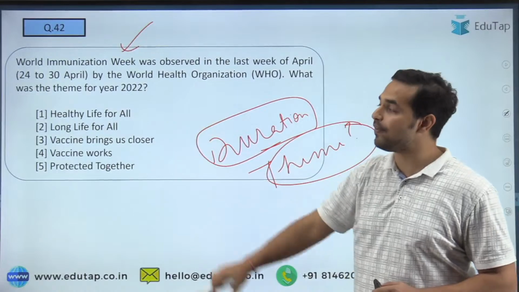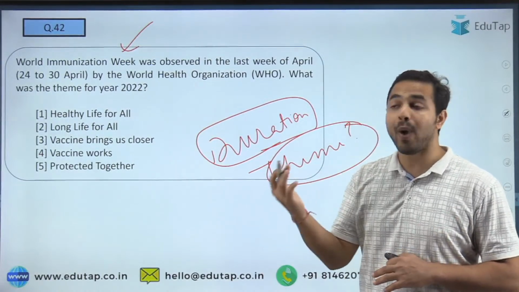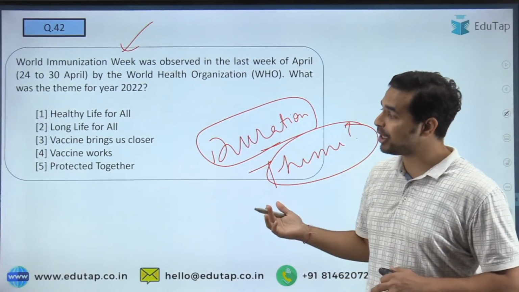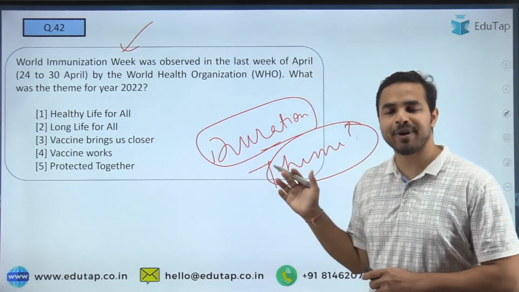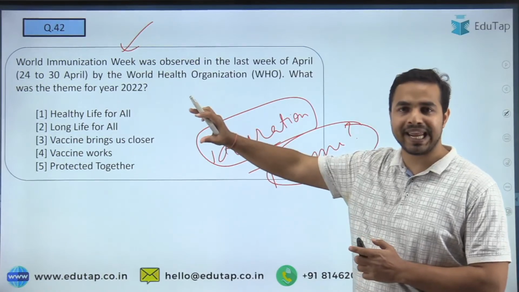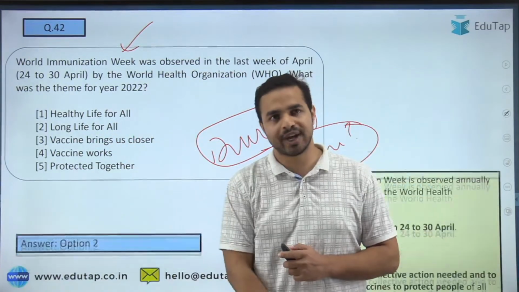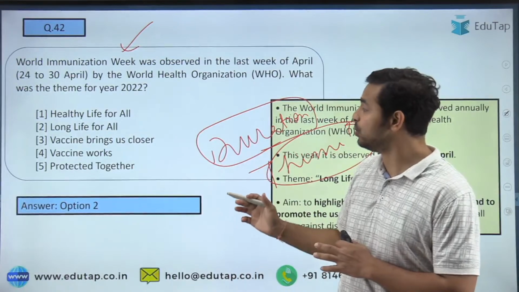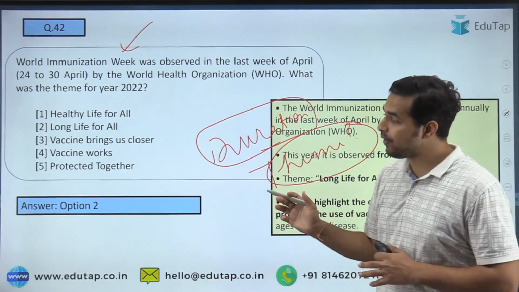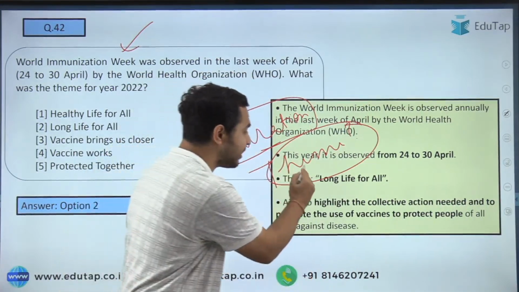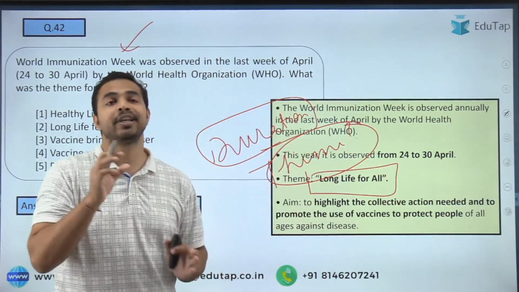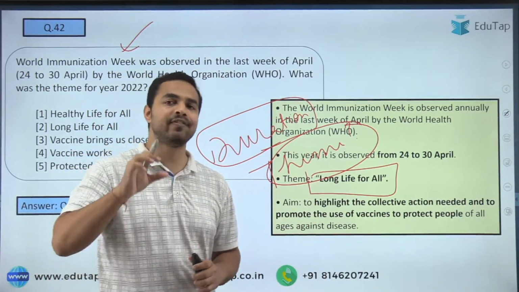Is it healthy life for all, or is it long life for all, vaccine brings us closer, or is it vaccine works for protected together? So let's see who will answer the question correctly. So here I am getting the right answer. Some are going with option number 1, some are going with option number 3. So guys, here the right answer is option number 2, that is long life for all. So this is basically the right answer to this particular question. You can see here that the theme of this World Immunization Week was long life for all.